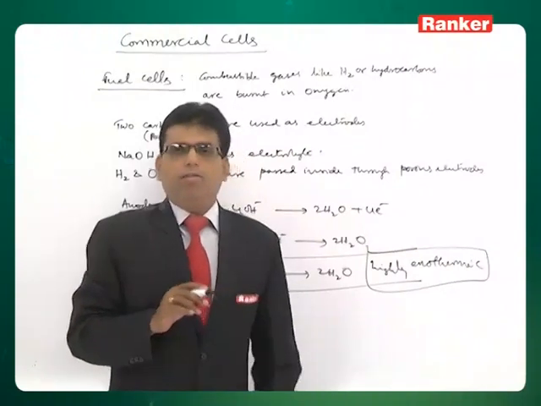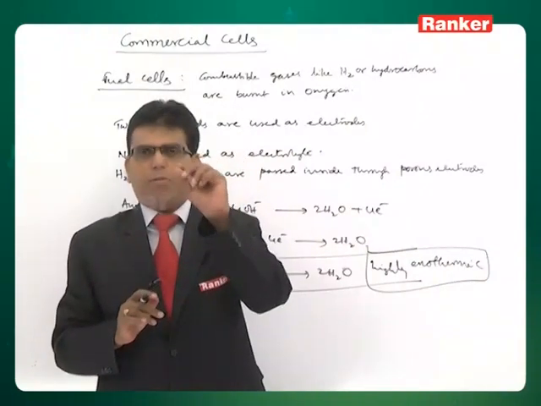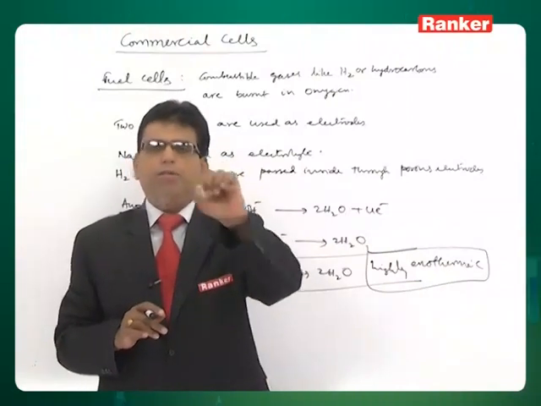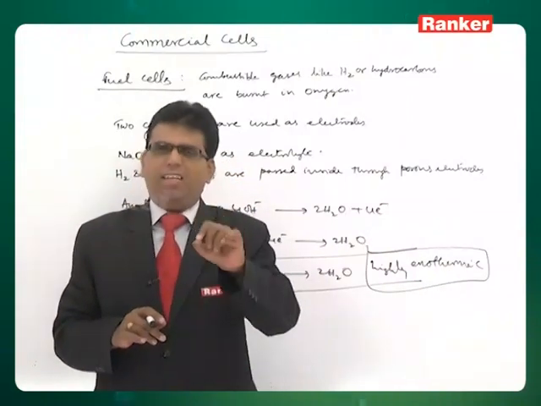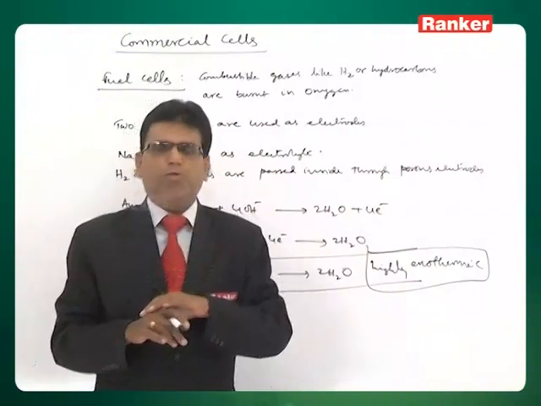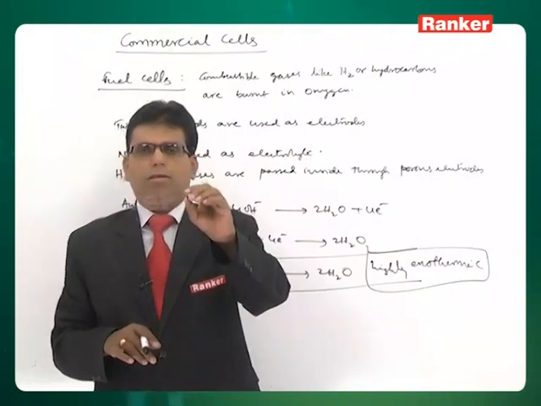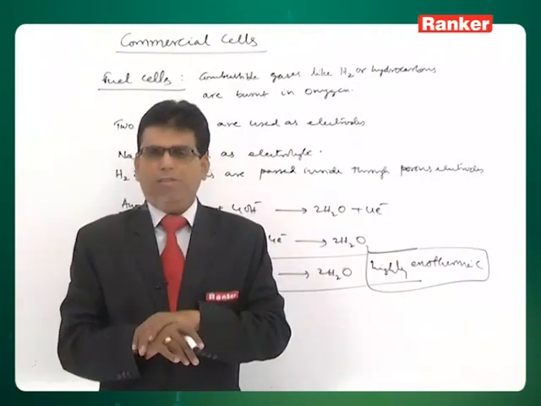The main and very basic purpose of fuel cells is that, first of all, theoretically they are supposed to be 100% efficient. So, there is supposed to be no wastage of fuel, but in reality 100% could not be achieved so far, but it is highly efficient.